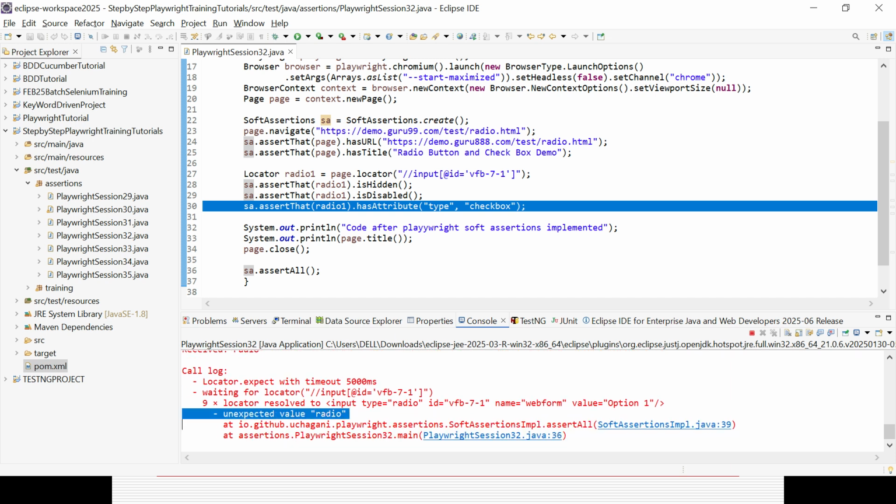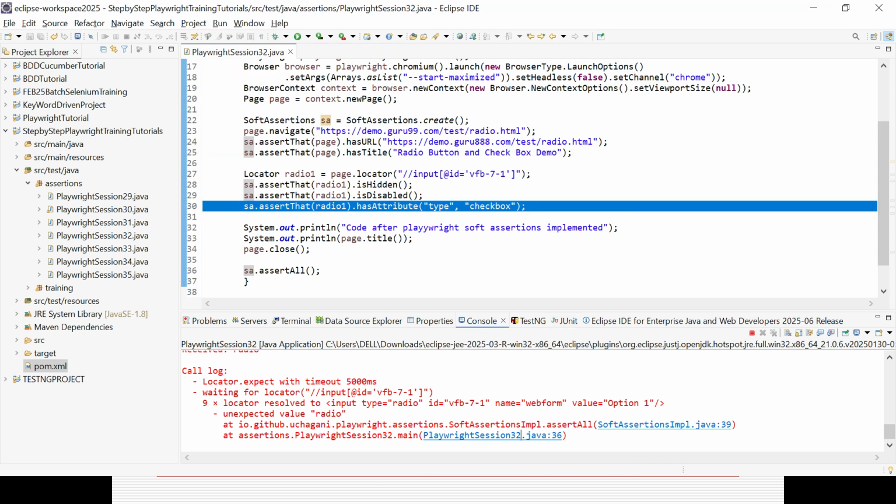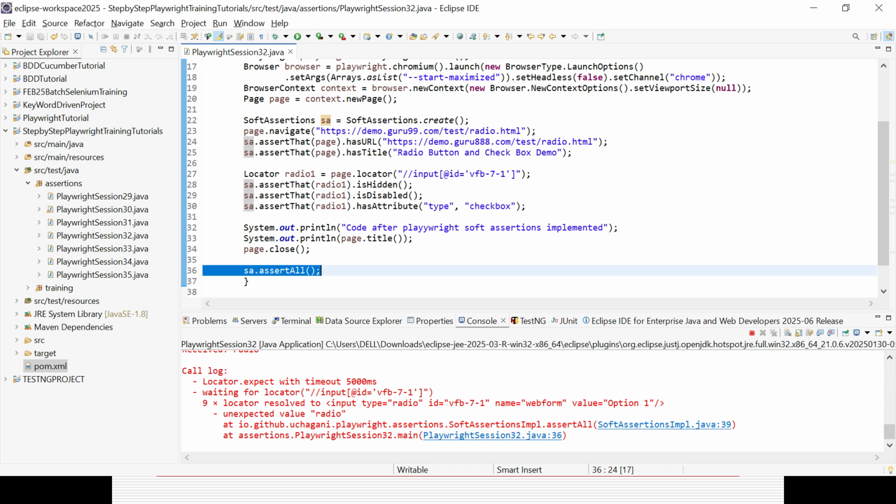And where is it failing? At the end of the line, at line number 36. It is failing there because that is where we are calling the soft assertAll method.